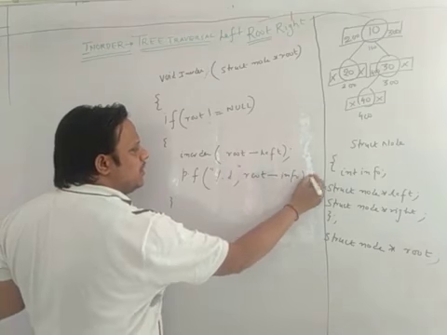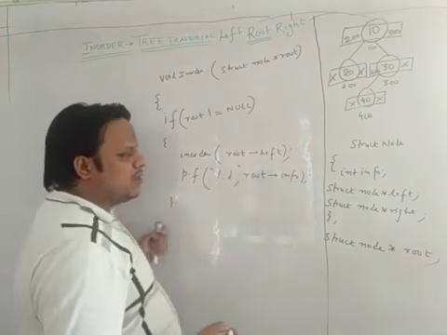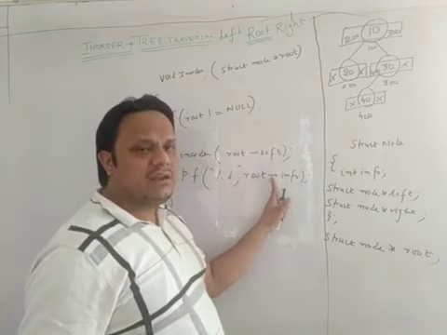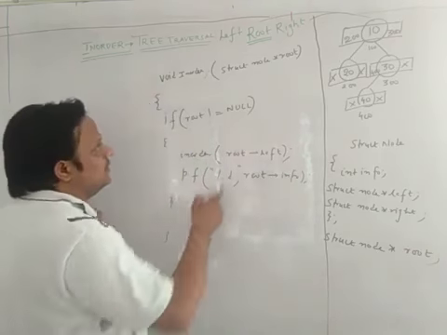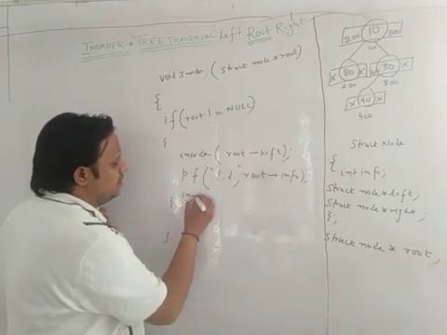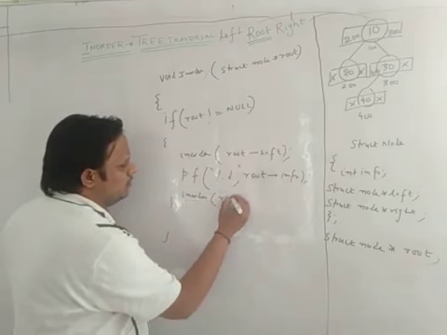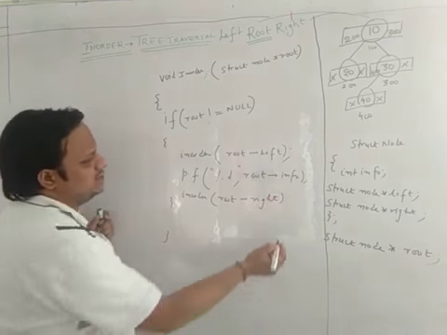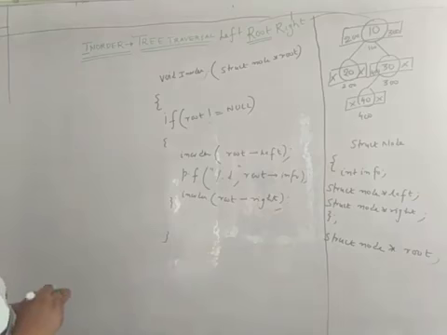Why are we putting an arrow operator here? Because root is a pointer variable, and to access the members of a pointer variable you have to use the arrow operator, not the dot operator. Then the third thing is right, which is again a recursive call. You have to write in-order root arrow right. So this is the code for in-order traversal.